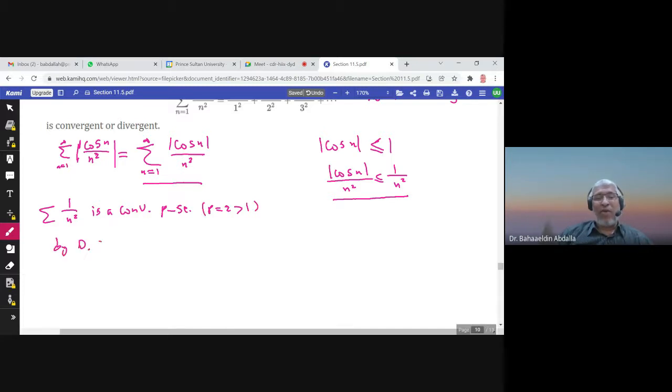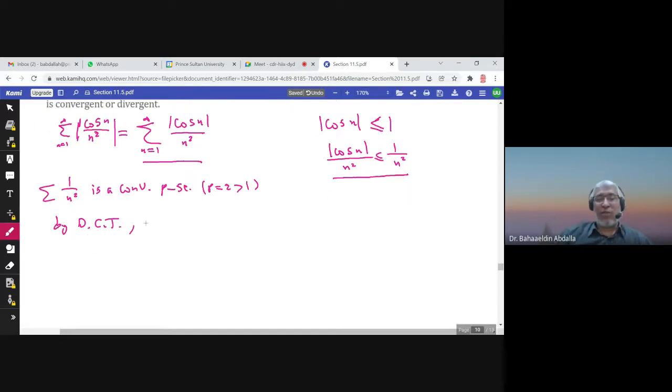So by the direct comparison test, for more information, check section 11.4 about the direct comparison test, what do we get? The summation of the absolute value of cosine n over n squared is also convergent.